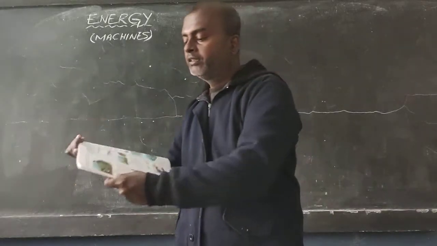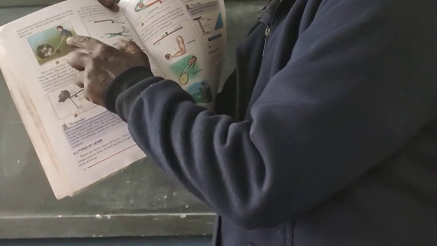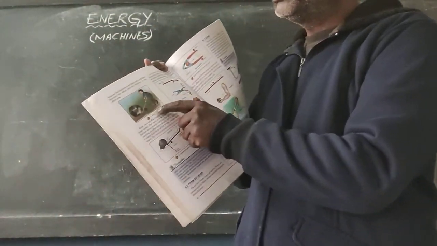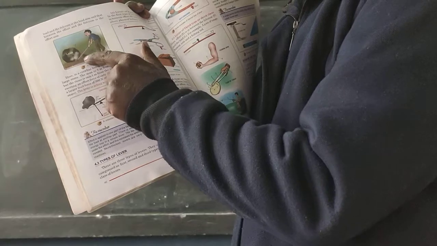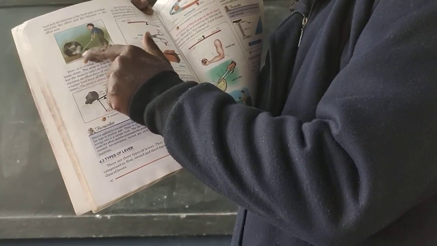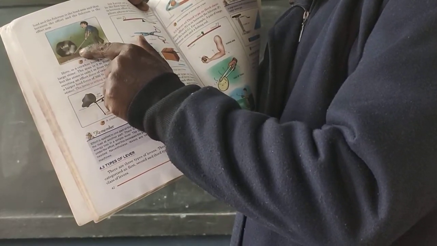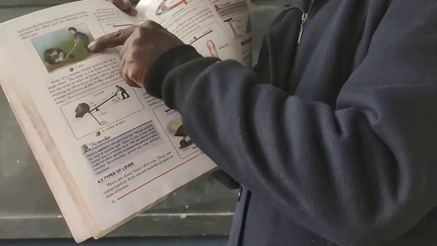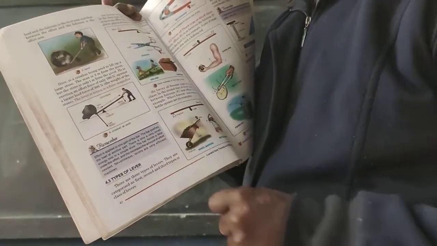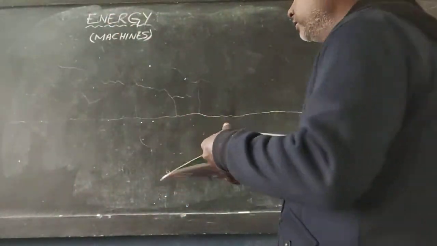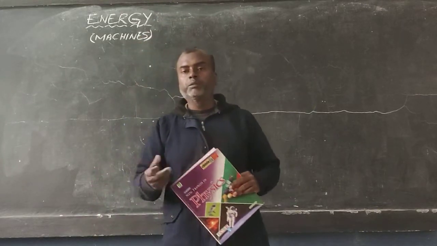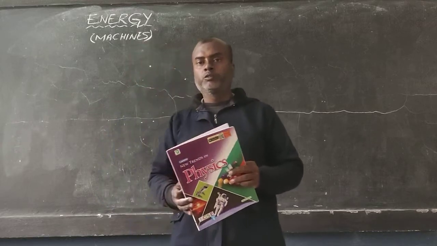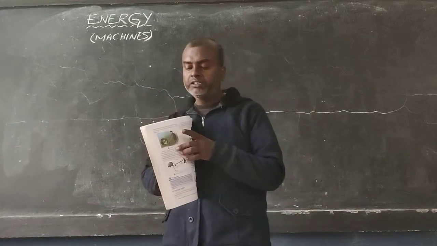So in that case, this particular stick that he is using is a machine. If he puts it on top of this particular stone, you can see a small stone is there, and this stick is put on top of the stone, and he is using force downward to move this stone from one place to another. So this stick is also a machine. The machine makes the work easier for him.